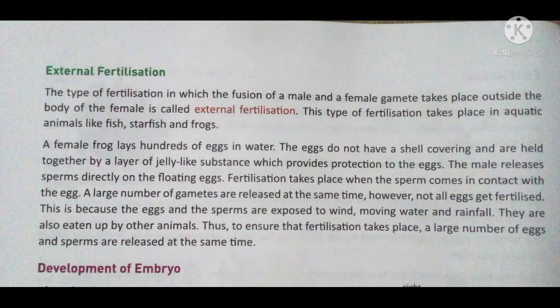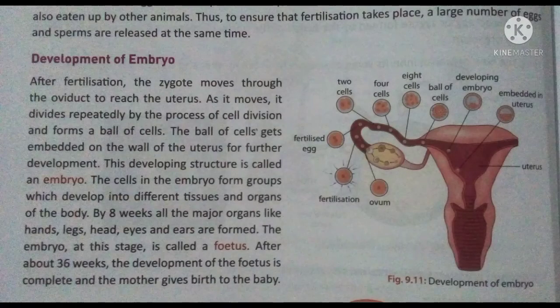fertilization takes place. Just after fertilization, the zygote will form, and then the formation of the embryo will take place. So what is the difference between embryo and zygote? It will be clear to you all at the end of the video.